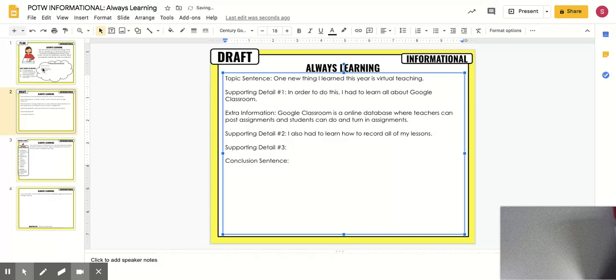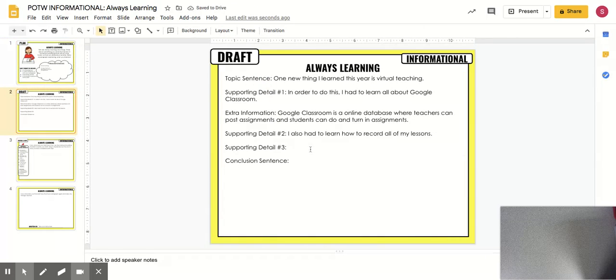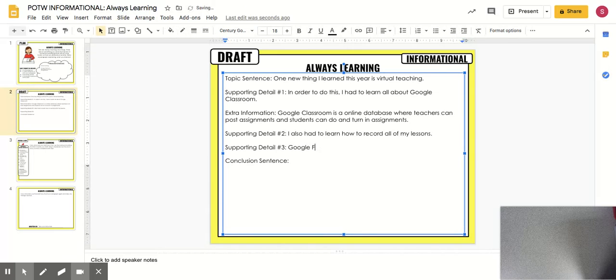Number 3, what did I put? Google Forms. Google Forms. Maybe I want to say something like, I learned how to turn a lot of worksheets into Google Forms. And then my conclusion sentence, this new thing for virtual teaching is a new thing I learned this year, and it has gone well so far.